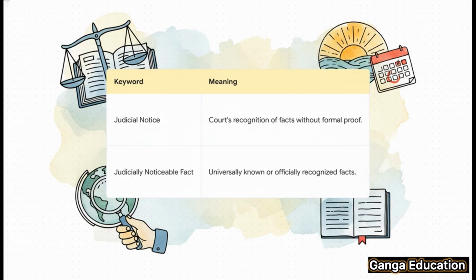Okay, on this slide, there are two key terms that you absolutely have to understand. First up, judicial notice itself. This is the action, right? It's the power the court has to just accept certain facts without making someone bring in a stack of papers. And second, we have a judicially noticeable fact. This is the kind of fact we're talking about, something that's either known by everyone, like the sun rises in the east, or something that's officially recognized, like a national holiday.